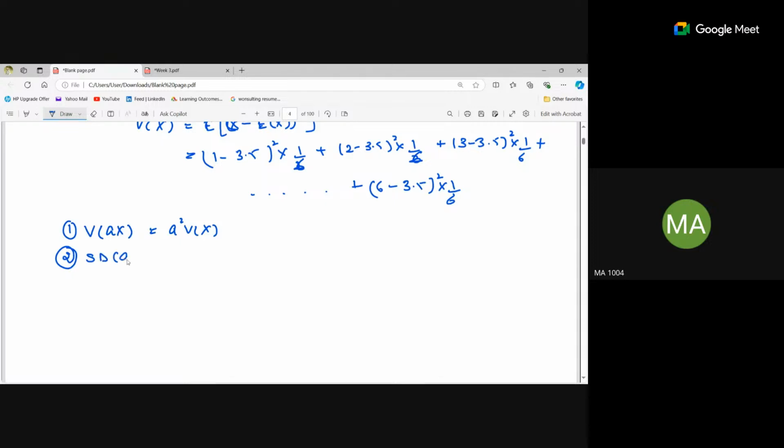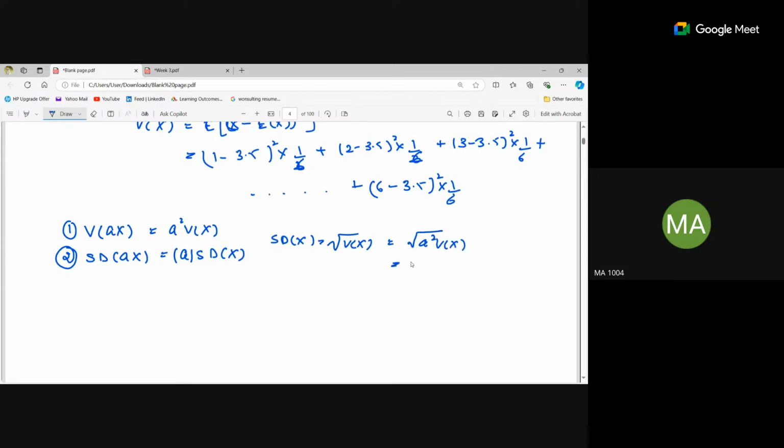Second, the standard deviation of a into x will be mod of a into standard deviation of x. Is it clear? Because the standard deviation of x is the square root of variance of x, right? So if you are calculating the standard deviation of a x, it will be the square root of a square into variance of x, correct?